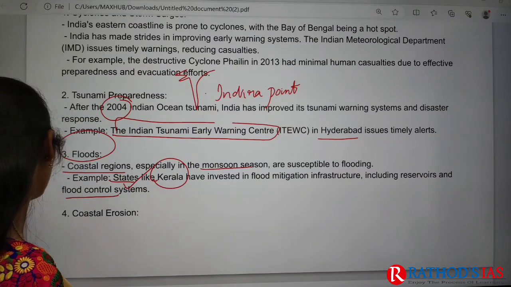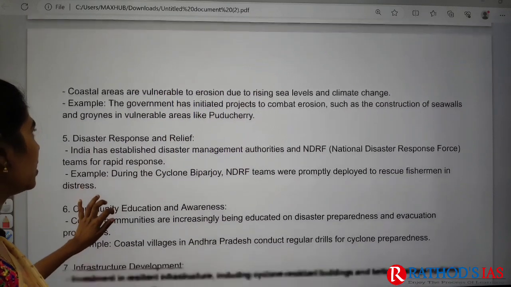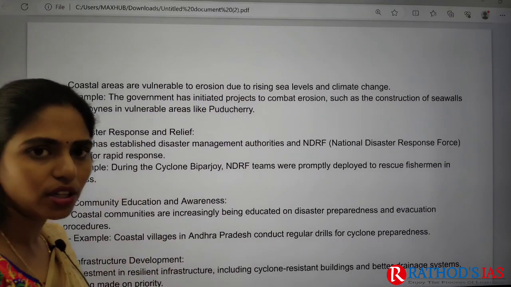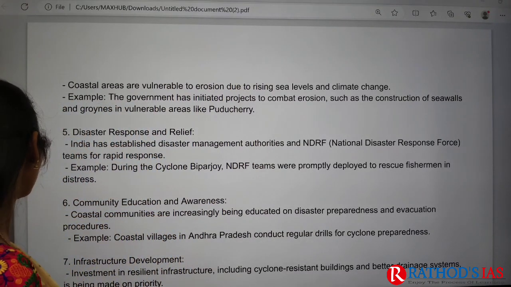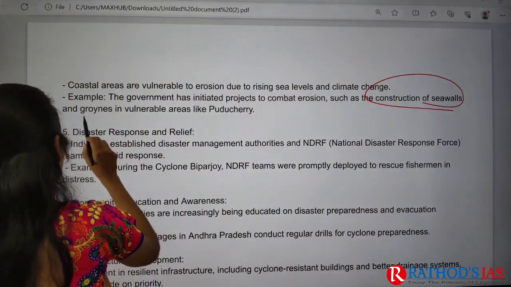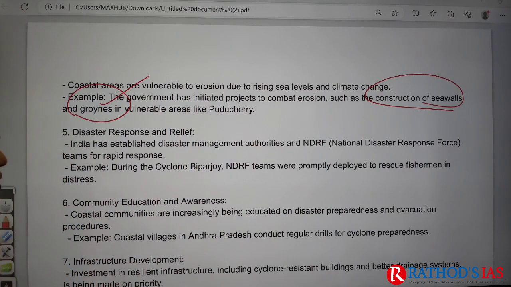And next one is, we are also facing this problem of coastal erosion, right? Here different state governments went for projects to combat this erosion in coastal areas, and they came up with the construction of sea walls, okay, as well as groynes in vulnerable regions of Puducherry.